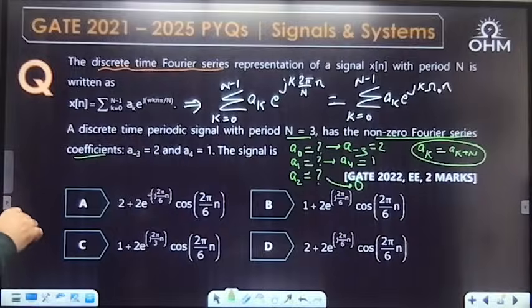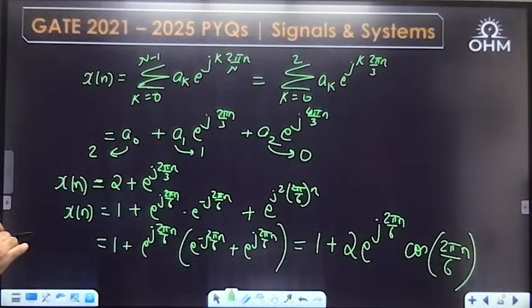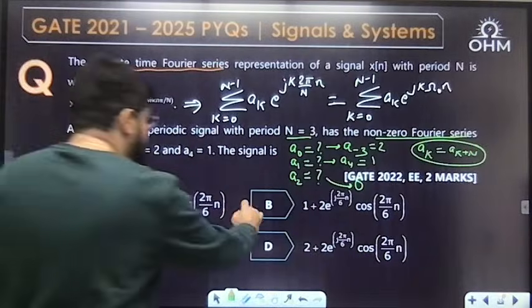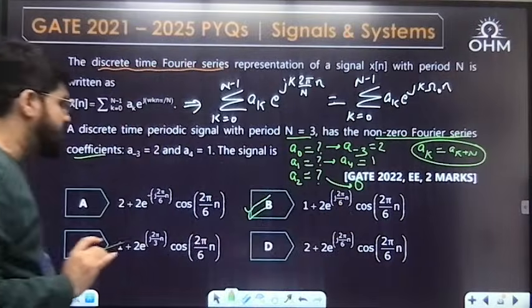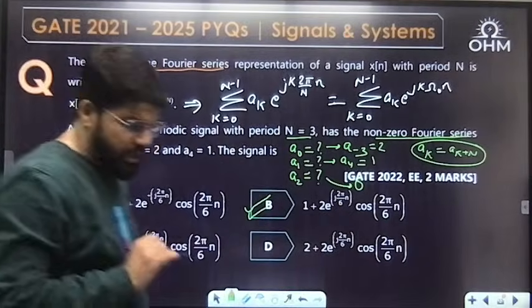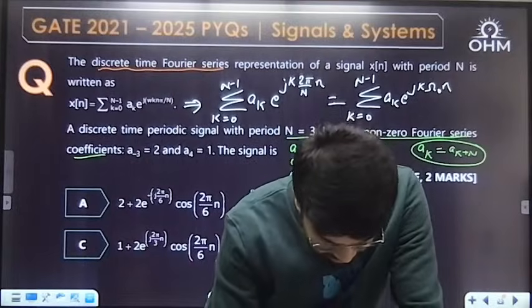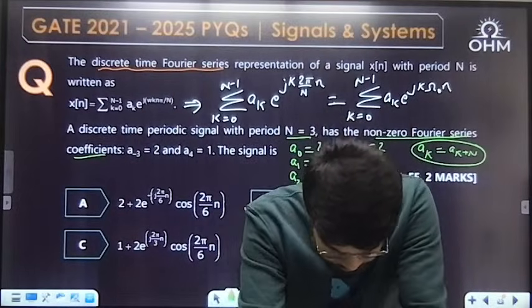1 plus twice of e power j 2 pi by 6n, that is option number B actually. Carefully you have marked the option, answer is B. Okay, Sai Vikas, Chinmay, correct answer B.